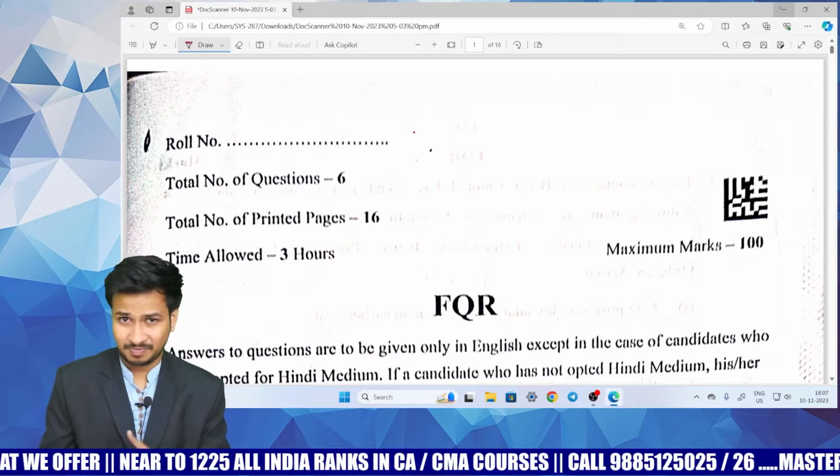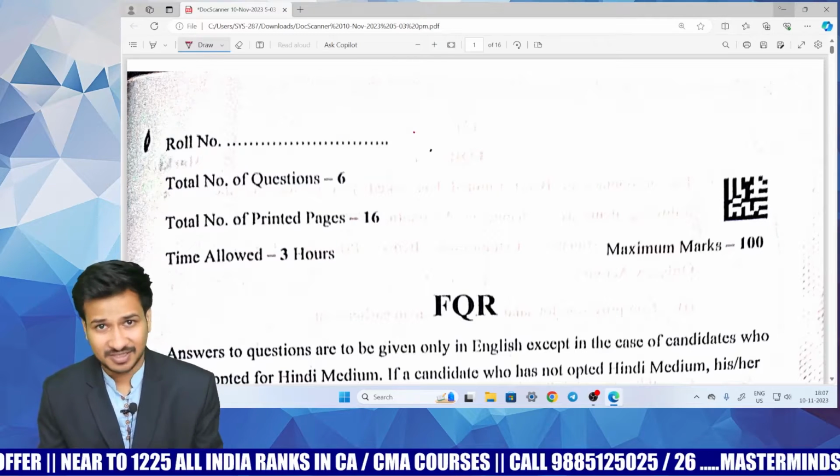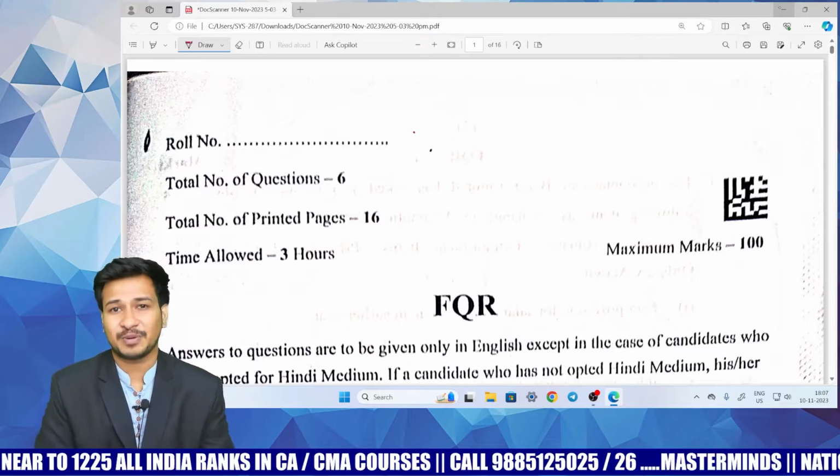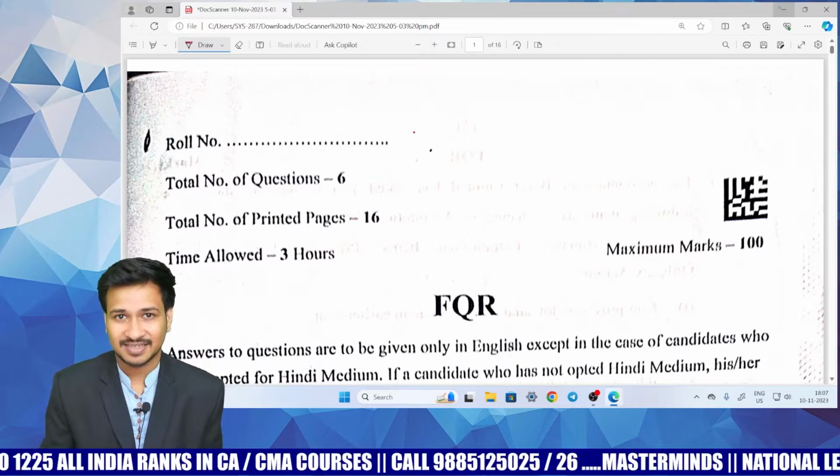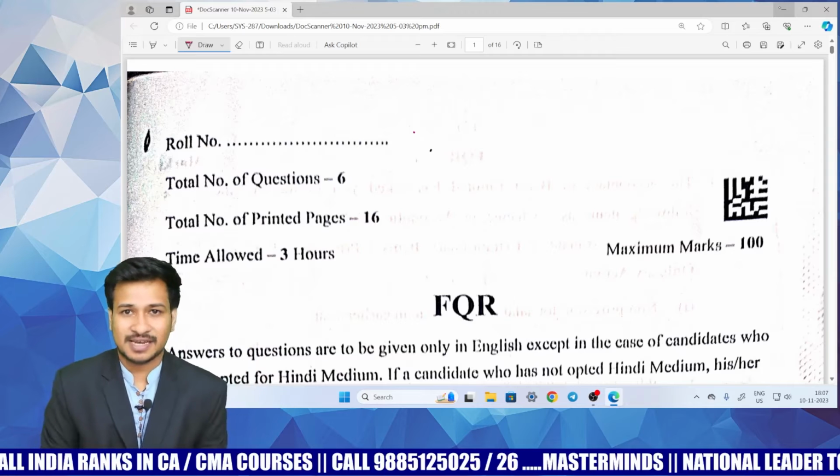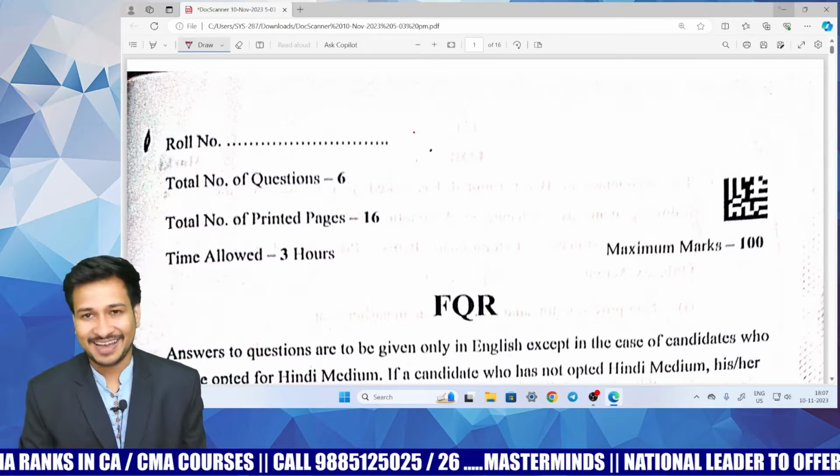Point number one, the paper is not difficult. The paper is easy, provided you have prepared all the areas. Something like the paper is unexpected. So let's have a look at the paper.